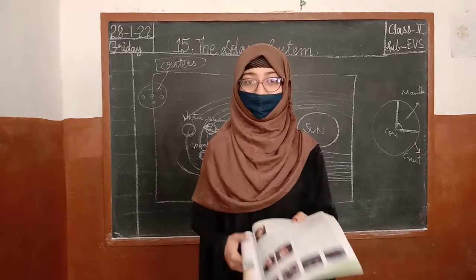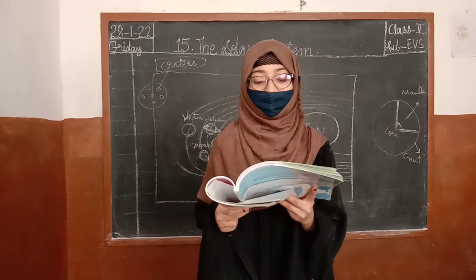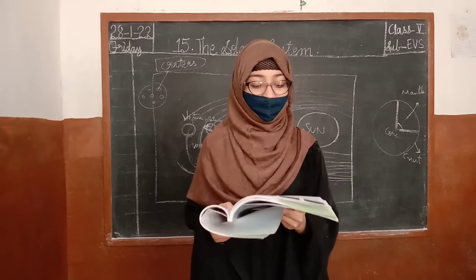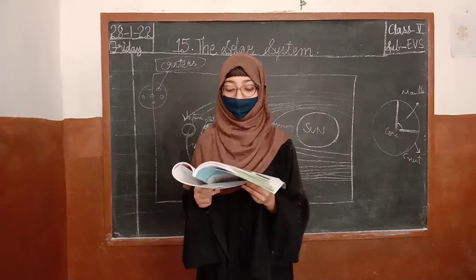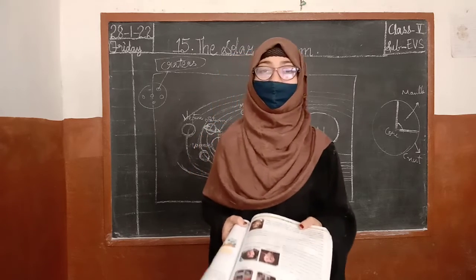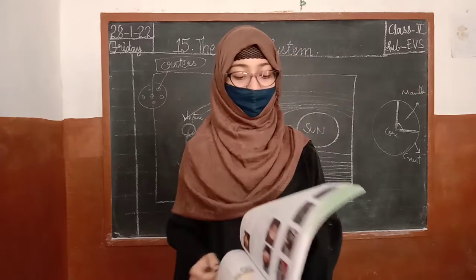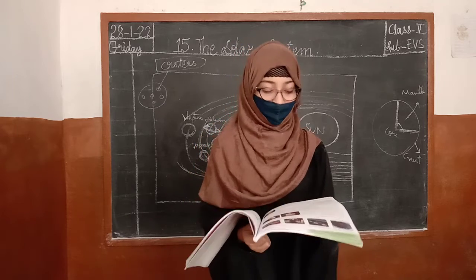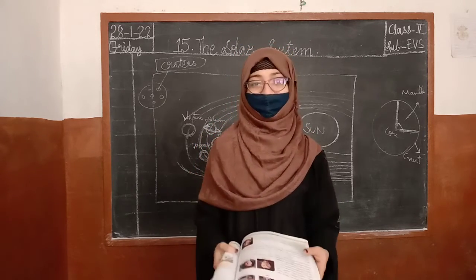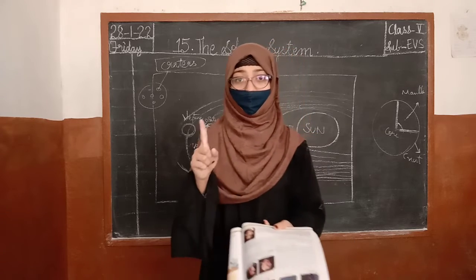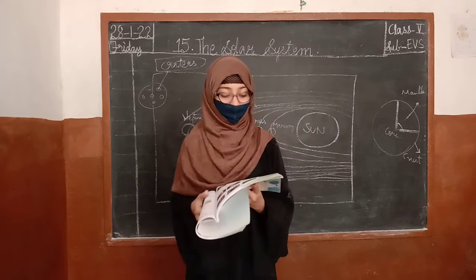Now, who was the first woman? It was Valentina Tereshkova. And Neil Armstrong was the first person to land on the moon. He landed on the moon on 21st July 1969. Indians in space. Who was the first Indian to go into space, children? It was Rakesh Sharma, who was the first Indian to go to space.